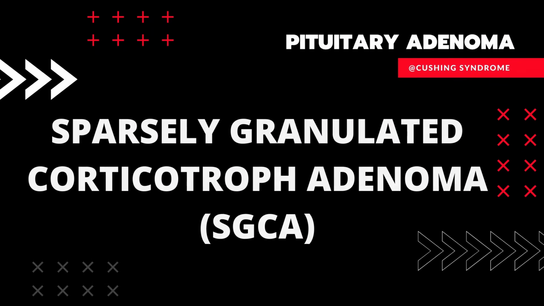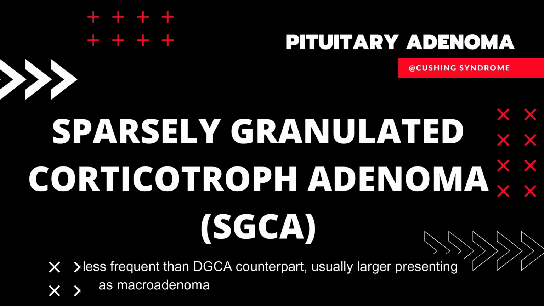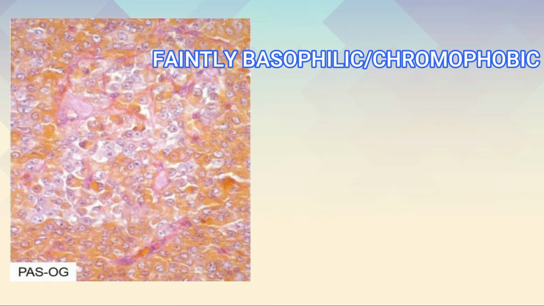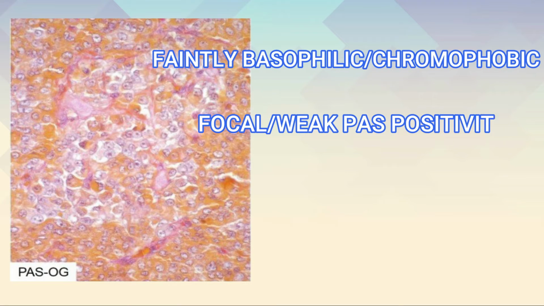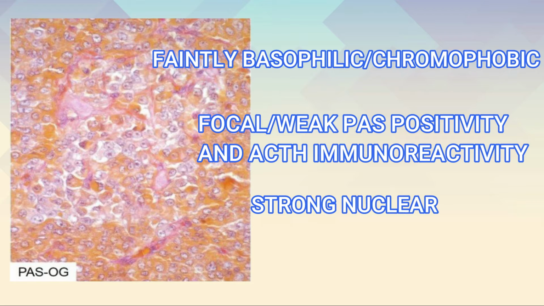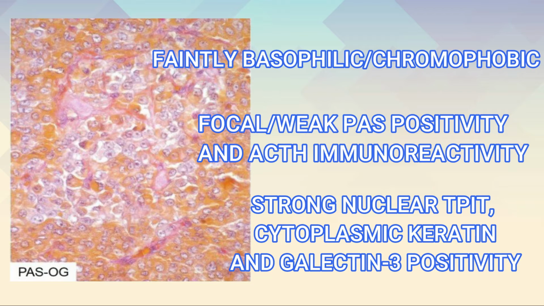Next, sparsely granulated adenomas or SGCA are less frequent than their DGCA counterpart, usually larger, presenting as a macroadenoma with more subtle clinical features of Cushing syndrome. Tumor cells are faintly basophilic or chromophobic, with a focal and weak PAS positivity and ACTH immunoreactivity. However, they retain a strong nuclear TPIT and cytoplasmic keratin and galectin-3 positivity.